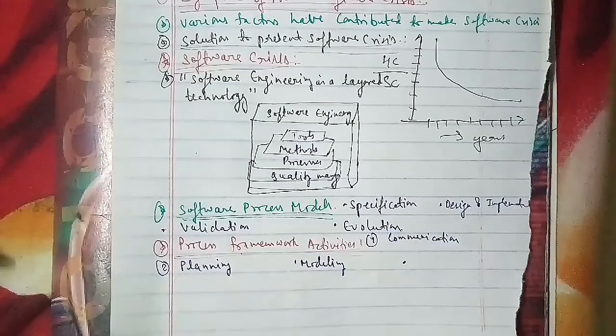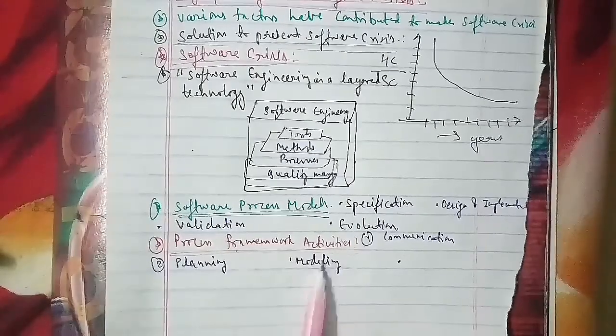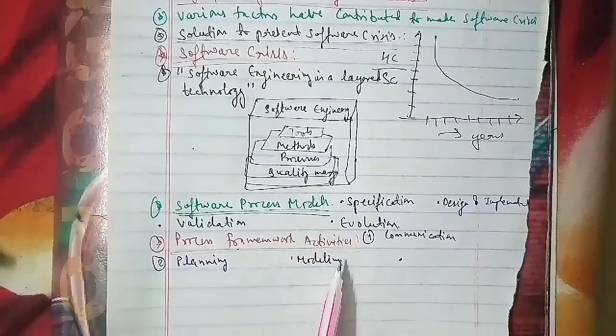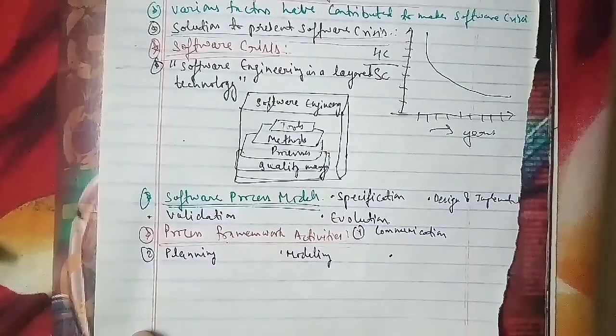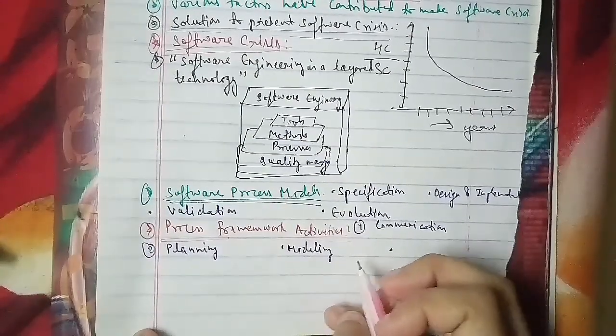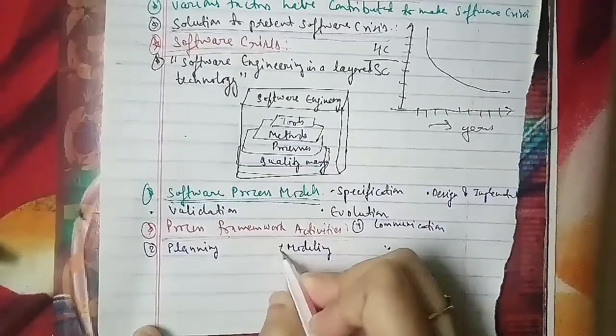Here we go ahead with the other one, in the same case as the modeling, that the software model is prepared by the analysis of requirements and design as well. We will go ahead with another one, which is construction. This is the third one, and the fourth one is construction.